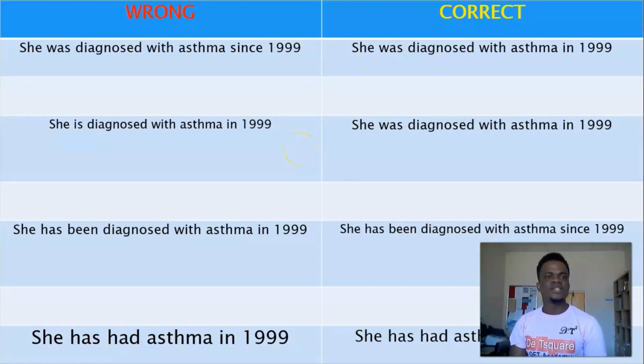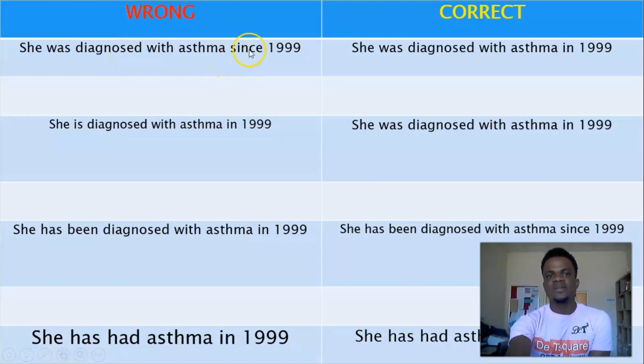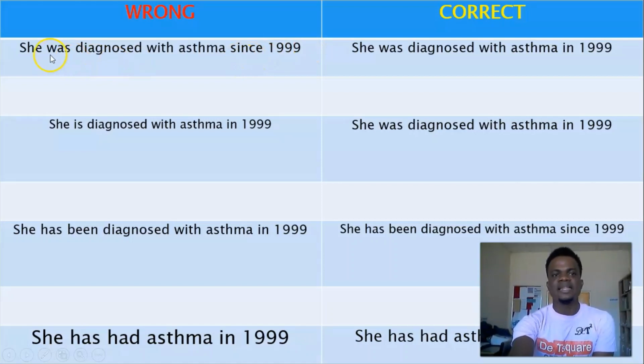Look at the first sentence: she was diagnosed with asthma since 1999. When you use this past tense, she was diagnosed, and you are also writing since 1999, you see, this time reference and this verb tense are not in line. They didn't match at all. So the right thing you have to say is she was diagnosed with asthma in 1999.